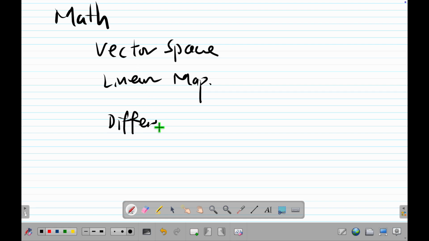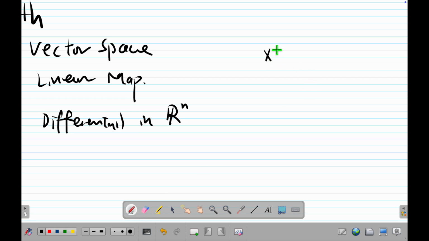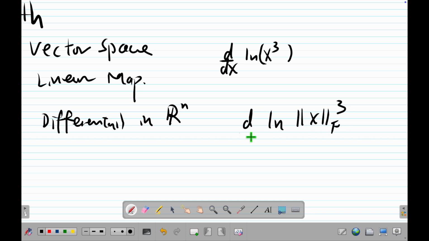What is the differential, and of what? In Euclidean space, I just write R^n. That is, for example, x to the power 3 times log x. You know year one calculus. You know how to do this. Then what about this? This is now a matrix.